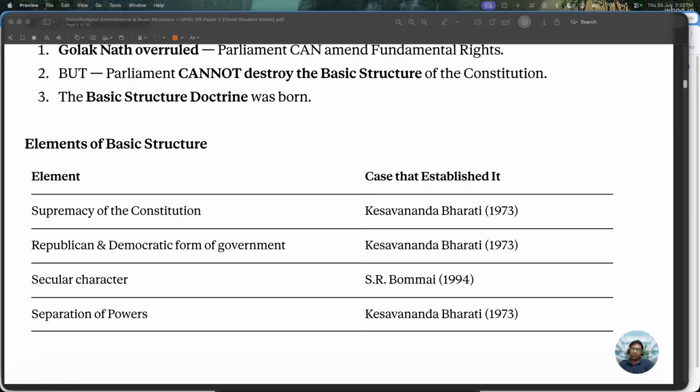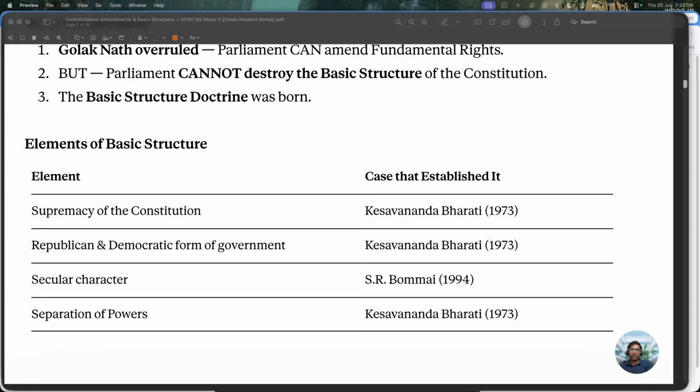Then separation of powers. Judiciary, legislature and executive have different functionalities. So no one should interfere in the judiciary. Whatever the judiciary has to do, they will do. Whatever the legislature has to do, they will do. Whatever the executive has to do, they will do. Then federal character, judicial review, free and fair elections. These are the cases from which we can infer that these are elements of the basic structure.